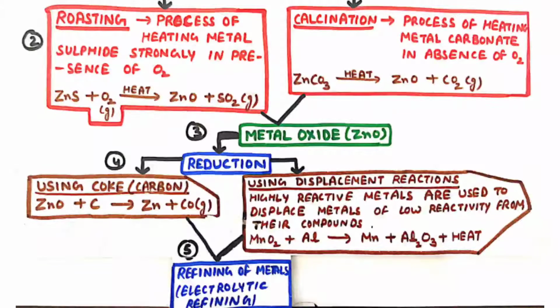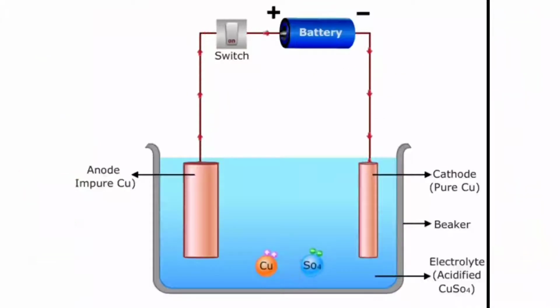So as you know that manganese is less reactive than aluminium, so aluminium will displace it from its compound and we will get pure manganese. So manganese oxide plus aluminium gives us manganese plus aluminium oxide. In this way we have obtained the pure metal. So now after obtaining these pure metals, they have to be further refined by the process of electrolytic refining, which we will study later in the chapter.